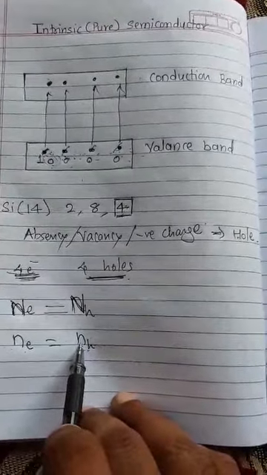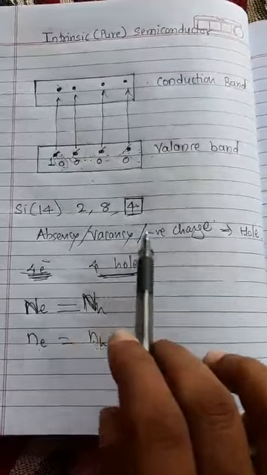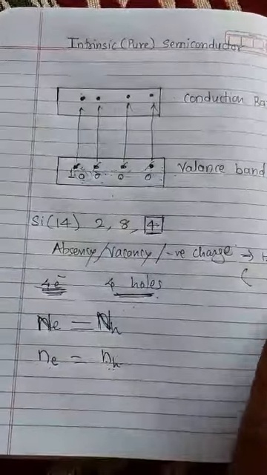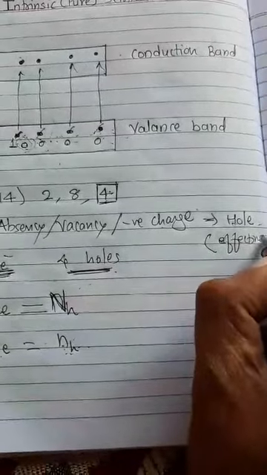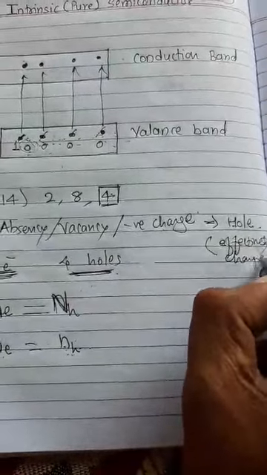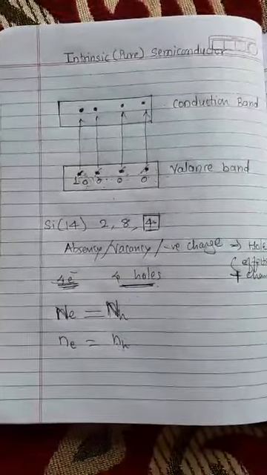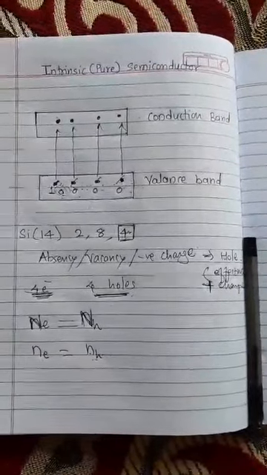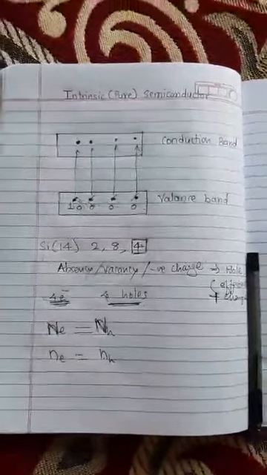Now, one more interesting thing is that hole is the absence of the electron, vacancy of the electron, absence of negative charge means the hole. And in the entire chapter or in modern physics, a hole is an effectively positively charged particle. Remember that a hole is an effectively positively charged particle, and obviously an electron is a negatively charged particle. Now one more interesting thing, and this question is observed in so many books for NEET, for JEE, for CET, and for board exam also.